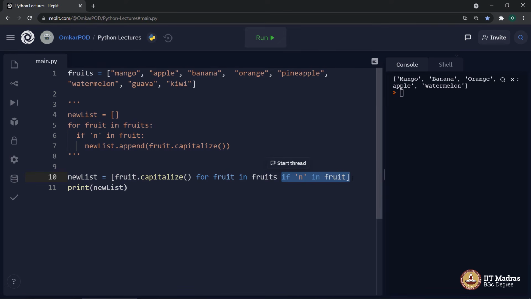And that's how you should read it, or that's how you should interpret this particular line of code. This is how we wrote inline for, inline if, and putting all this together in a list, creating a new list. This is what list comprehension is all about.